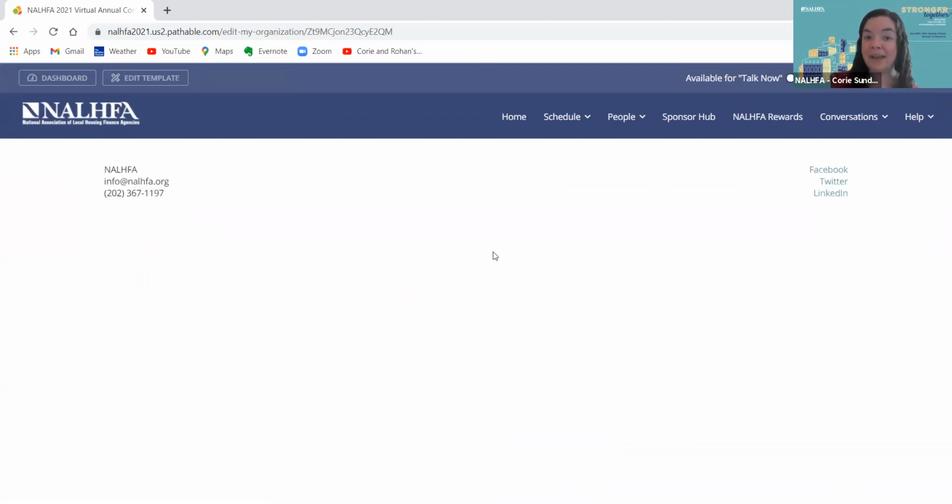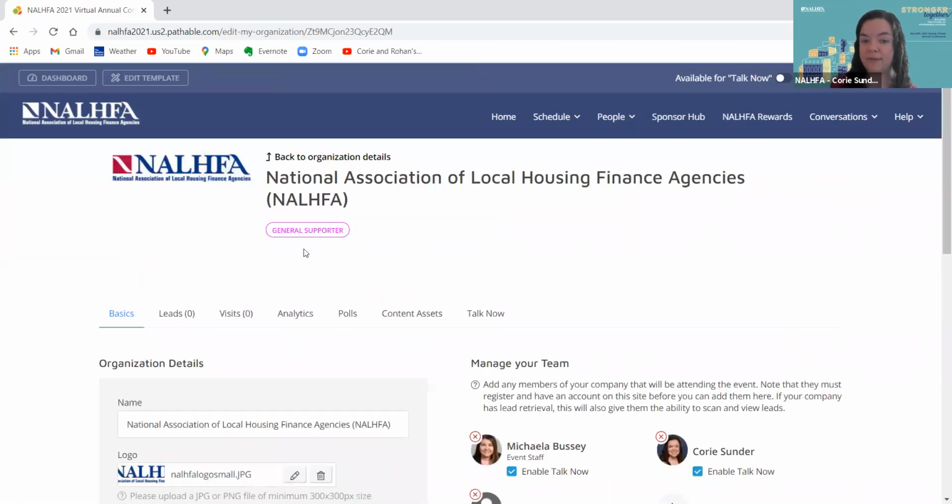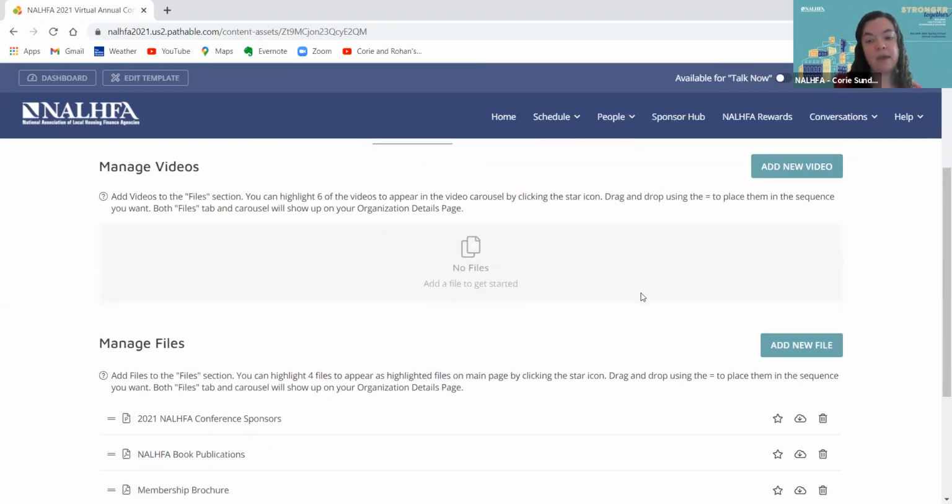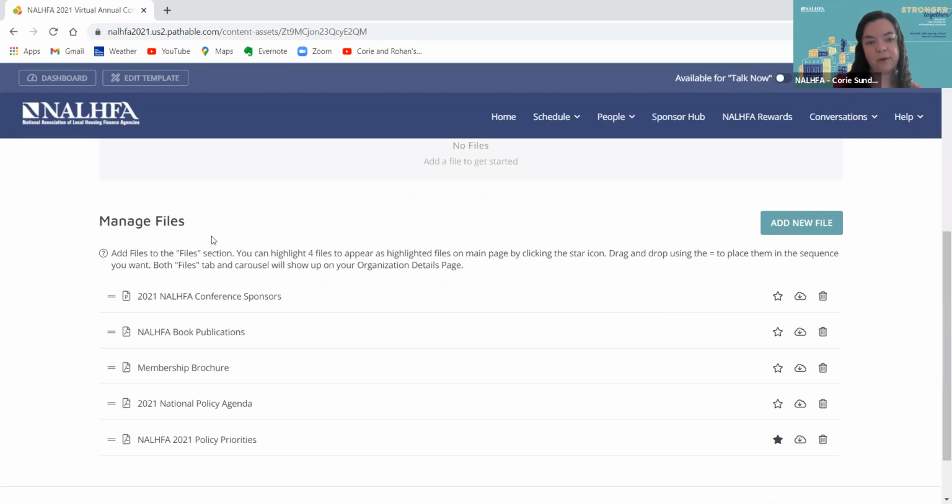And this takes me to the back end of my booth where I'm able to customize all of that information you just saw. So videos would live under content assets right here. So I would click content assets and click this button here to add a video. And one thing I'll just note too is that if I scroll down for our files, you'll see that there's a star icon next to each one.